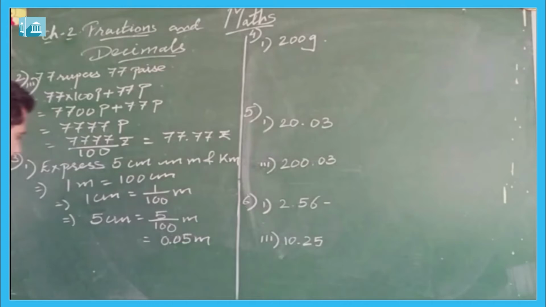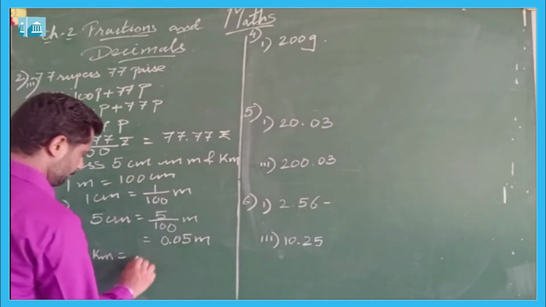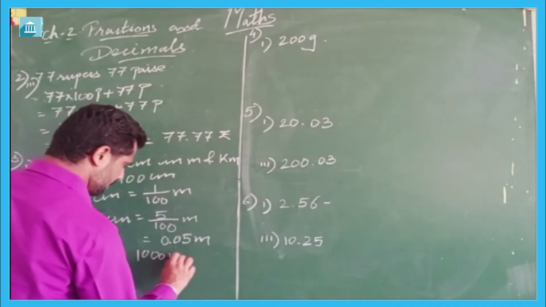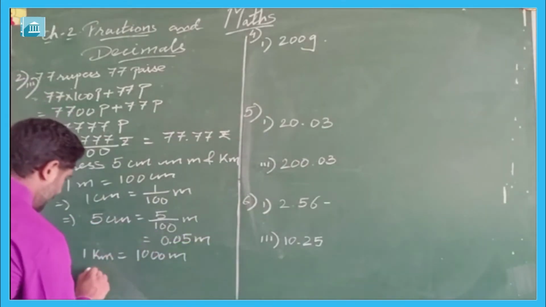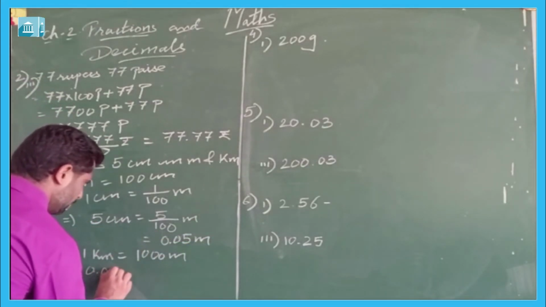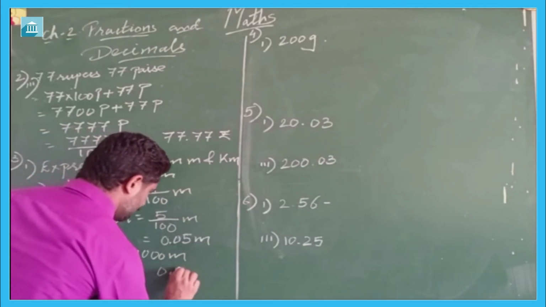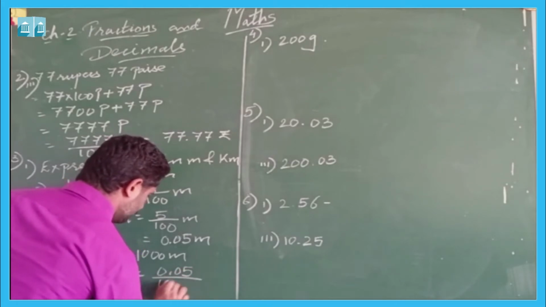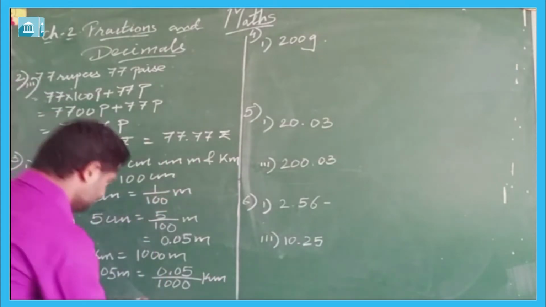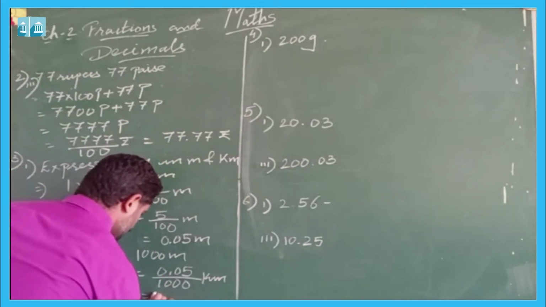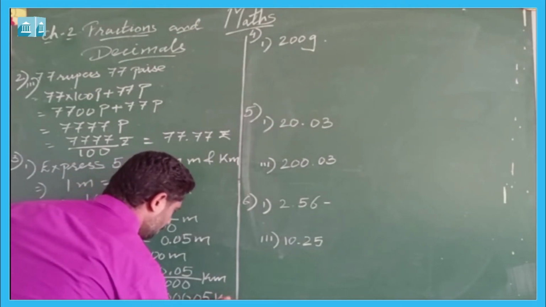In the same way, we know that 1 kilometer is equal to 1000 meter, and if we express this 0.05 meter in kilometers, then 0.05 meter is equal to 0.05 upon 1000 kilometer, which will be equal to 0.00005 kilometer.